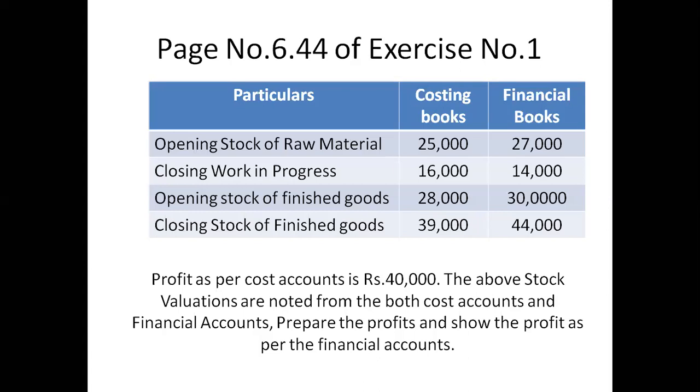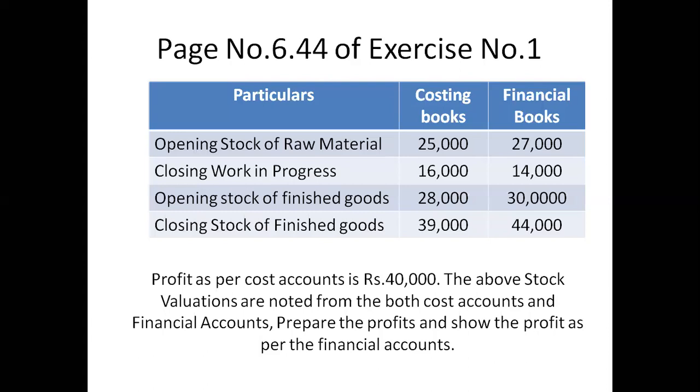In the first year you have studied the reconciliation statement. The reconciliation statement is from the bank, cash balance as per the passbook and cash balance as per the cash book. Like this we are preparing this reconciliation. So here we are taking the profit of the cost account, an amount of 40,000. Suppose the profit of the cost account is 40,000, what will be the profit of the financial accounting? That we have to calculate, right? For this case there is a variation, which we can understand.